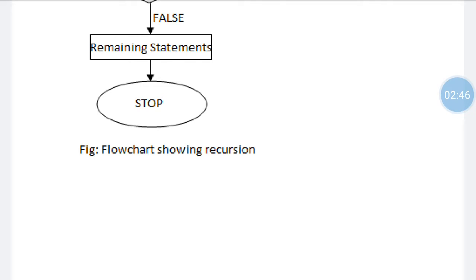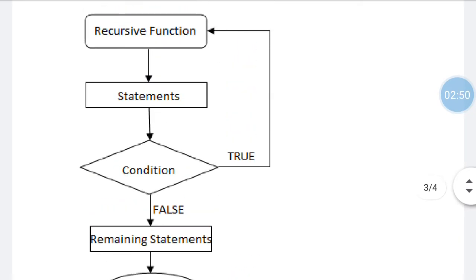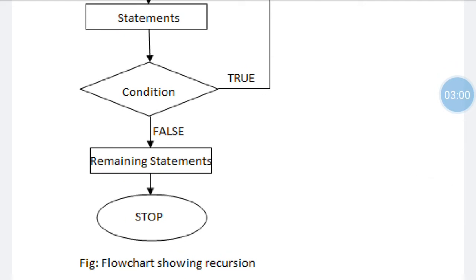So this is the basic nature of a recursive function. If the condition is true, it will call the function again, and if the condition is not true, it will print the remaining statements.